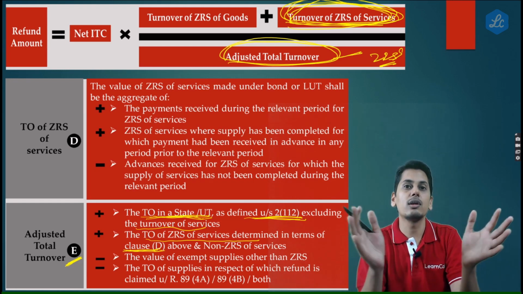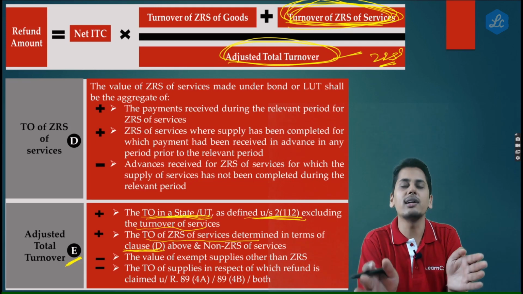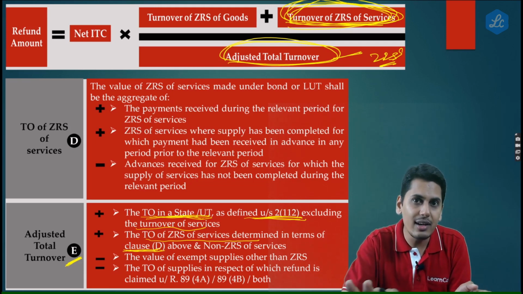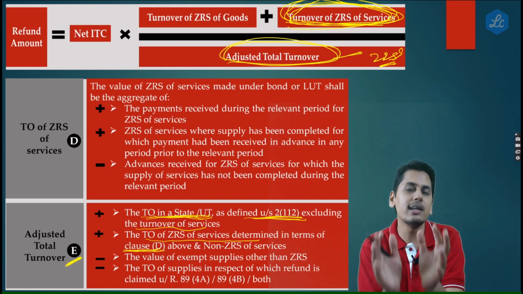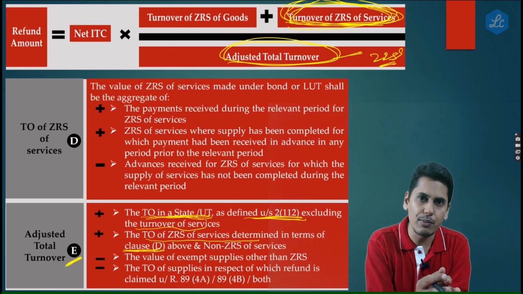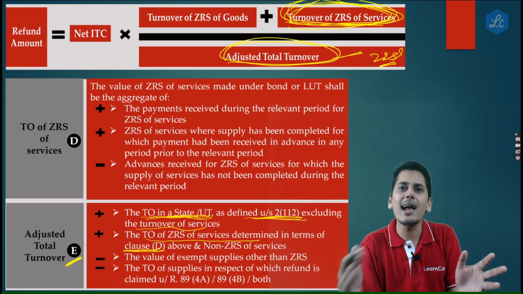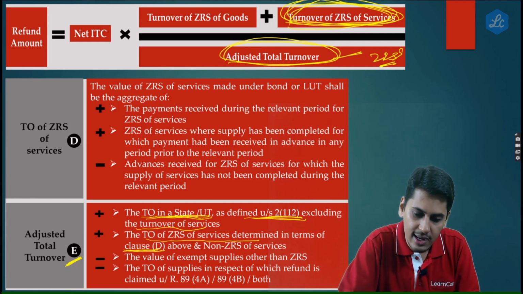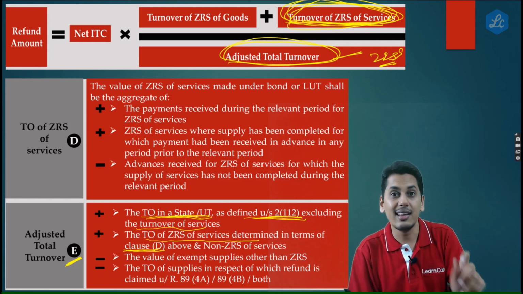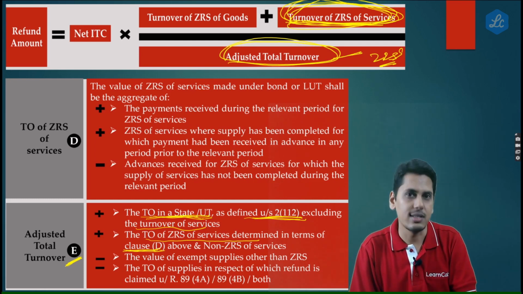But the lawmakers are asking you to remove the turnover of services. You removed zero rated supply of services, and you also removed non-zero rated supply of services. Add them back both. But while adding turnover of zero rated supply of services, take it according to the numerator, that is, the adjusted figures: invoice raised, payment also received.